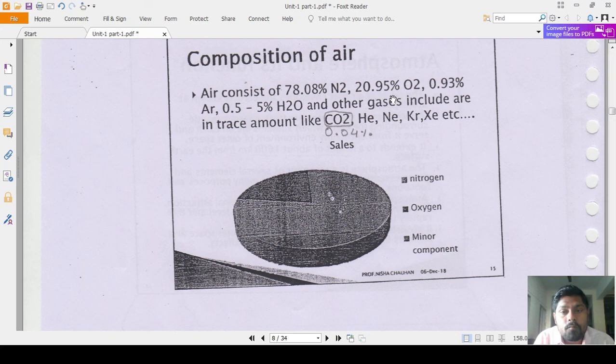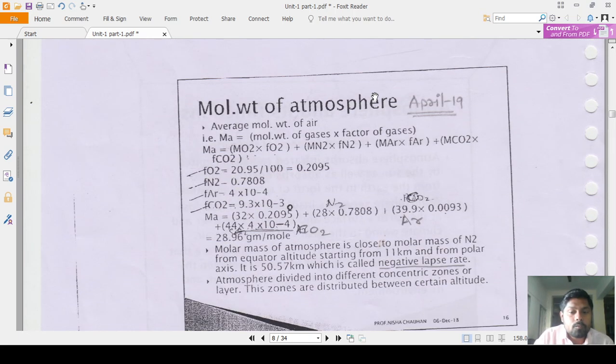So what will be the factor for nitrogen? That is a percentage, so if you divide that value by 100, you get the factor: 20.95 divided by 100 gives 0.2095. Look here, 0.2095, that is the factor for oxygen. Similarly, the factor for nitrogen: 78.08%, you remember that. Divided by 100, you get 0.7808.